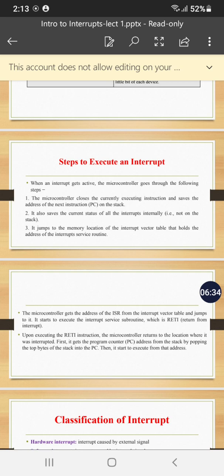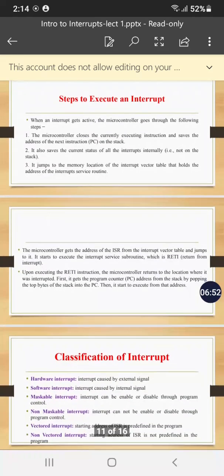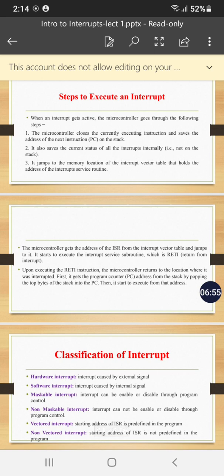ISR stands for interrupt service routine, and the meaning of routine is program. Now the processor will execute this interrupt service routine. At the end of every ISR, there is one compulsory instruction called RETI, return from the interrupt.